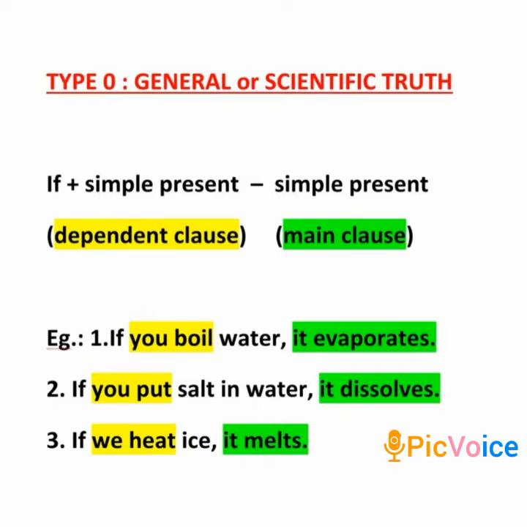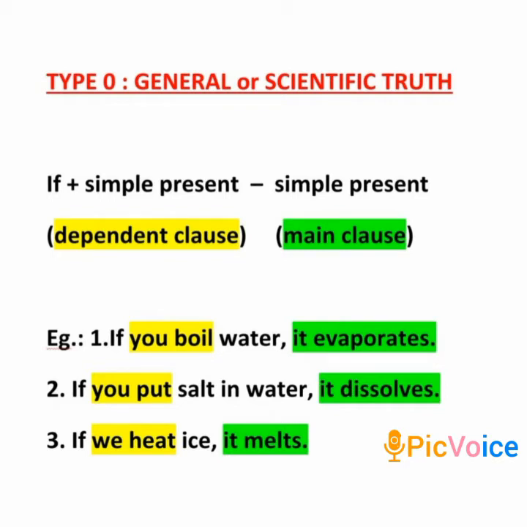The structure is if plus simple present in the dependent clause, and simple present in the main clause. Both clauses take the simple present tense.